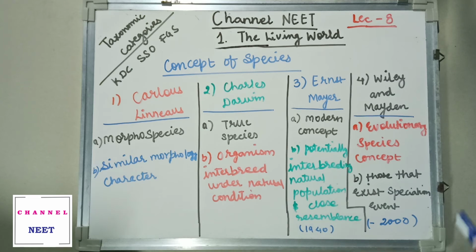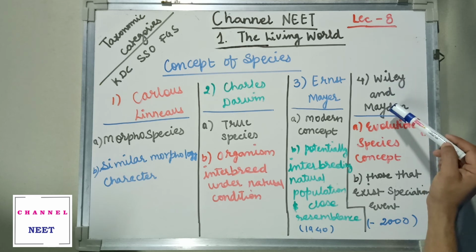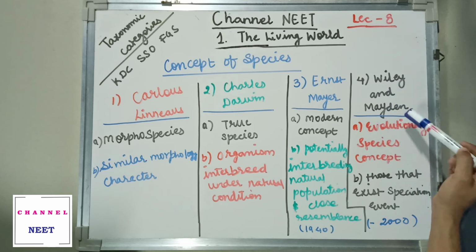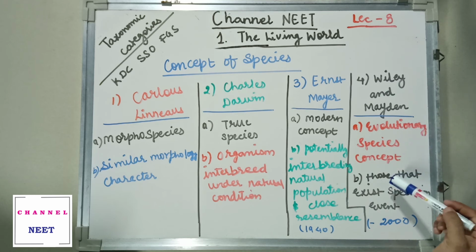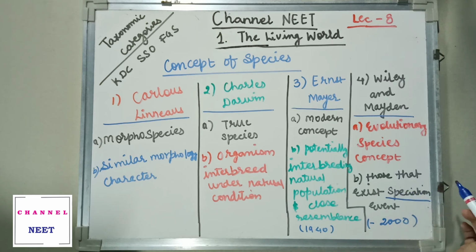Now, evolutionary basis: Ville and Maiden gave the name evolutionary species concept, and he says that speciation means a new species is going to be formed from a species already existing. The formation of new species from the existing species is known as speciation.